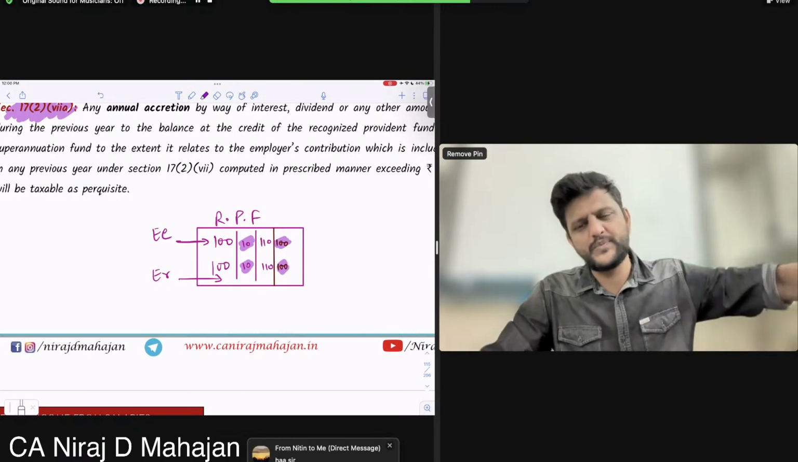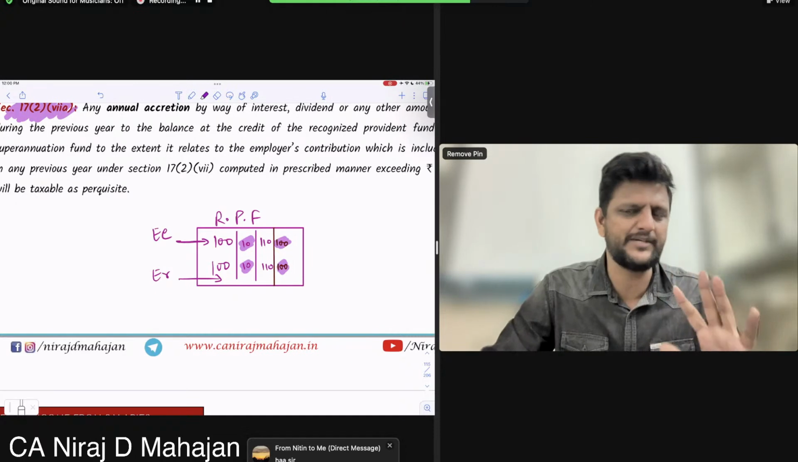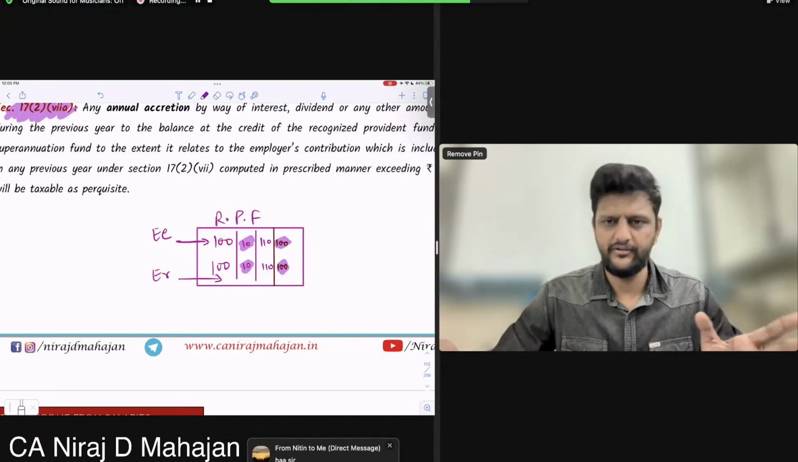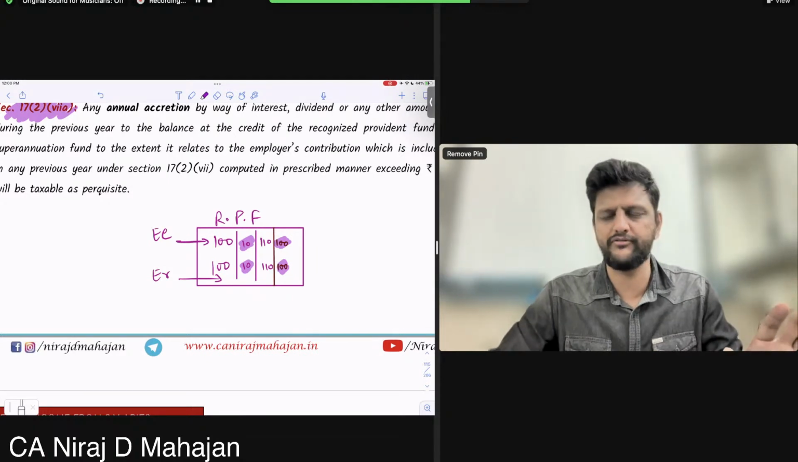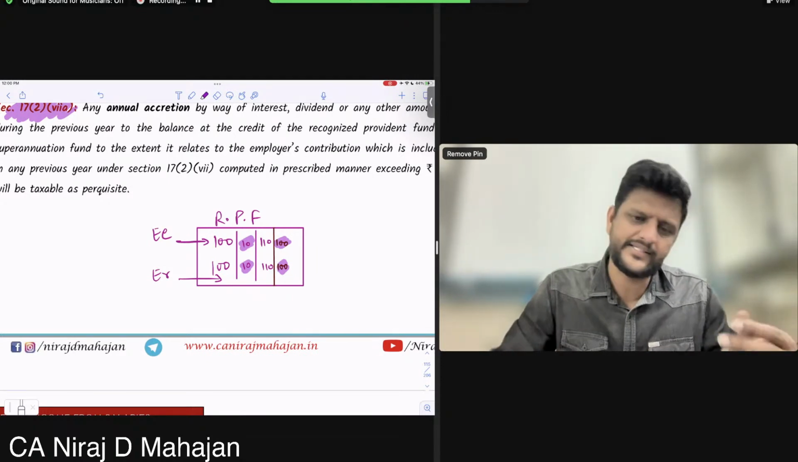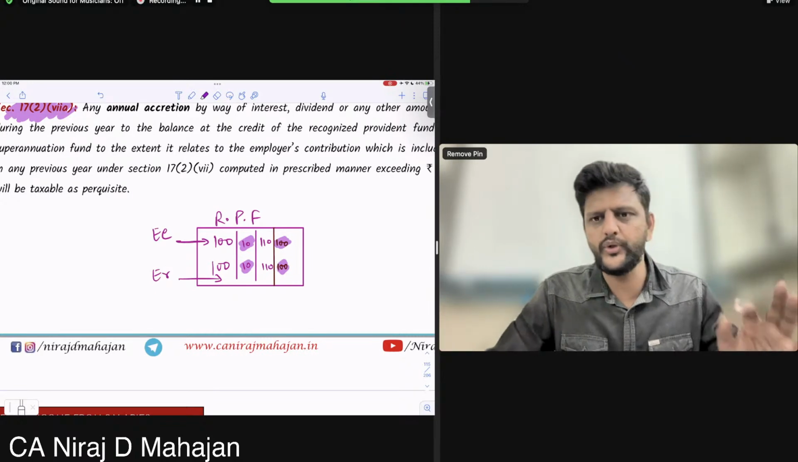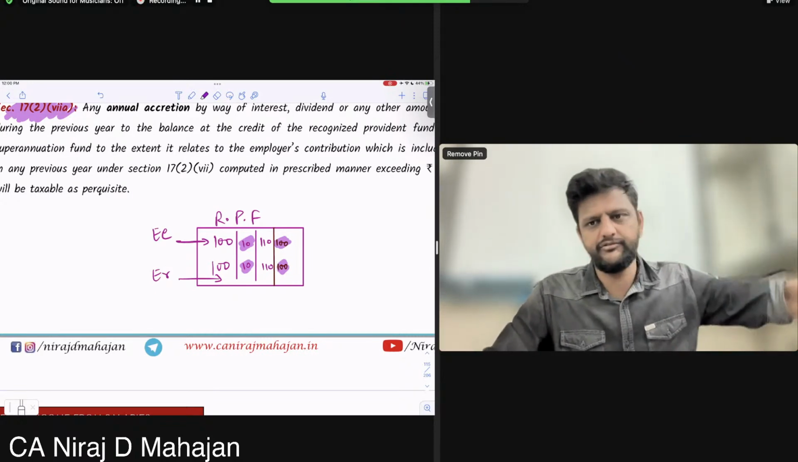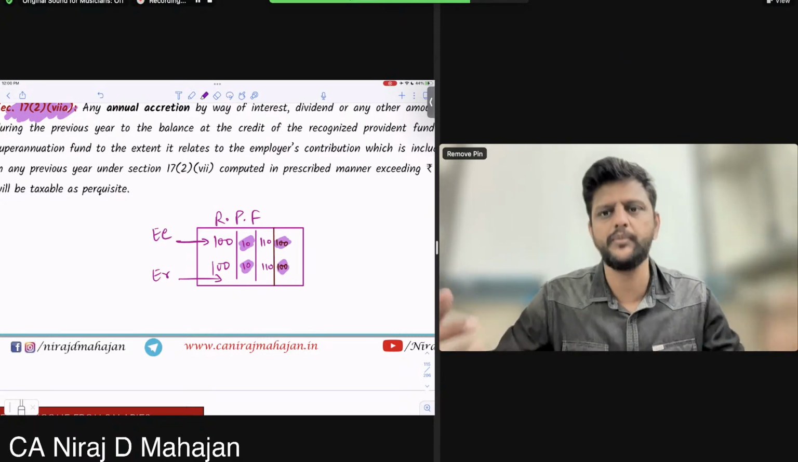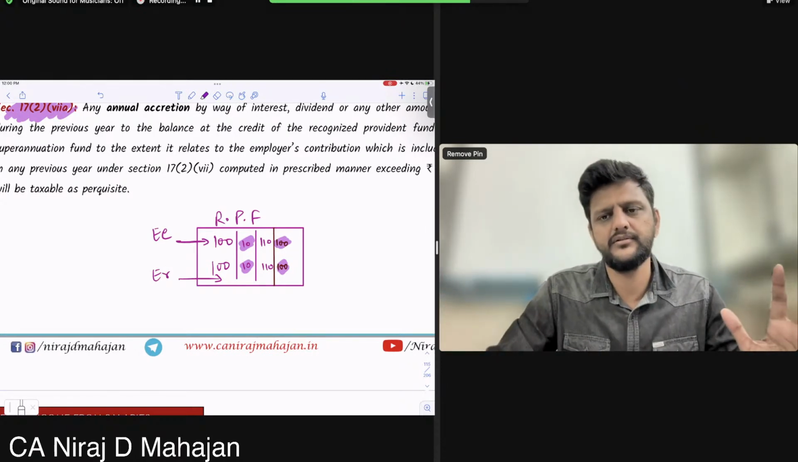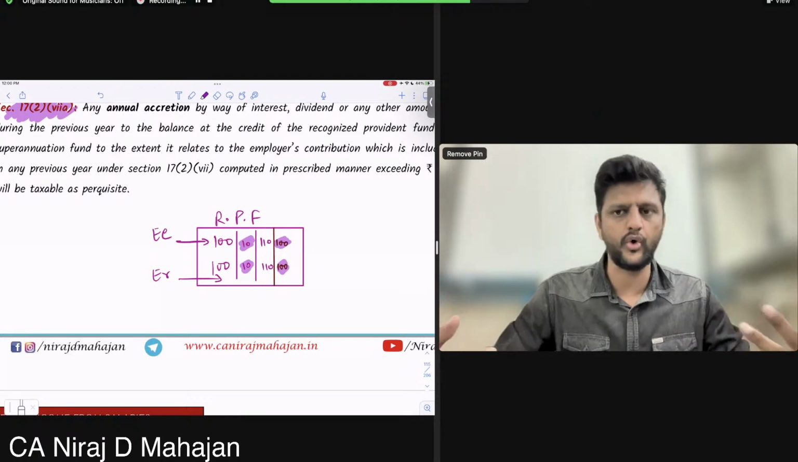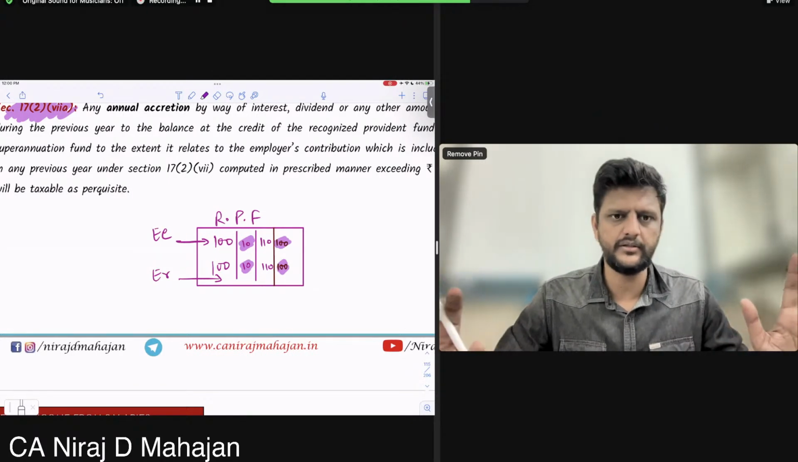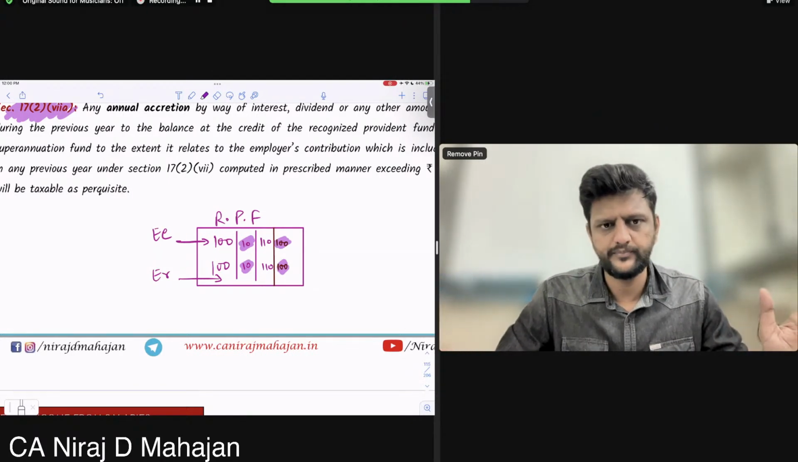In fact, investment happens every month in provident fund. Salary is paid every month. Pay attention. We will see in PGPP also: by the 15th of the next month, you have to deposit provident fund. Salary you pay every month, so every month you deduct provident fund and pay into the fund. So every month you are investing in the fund, and every month the interest is also getting accrued. Nathan, understood?